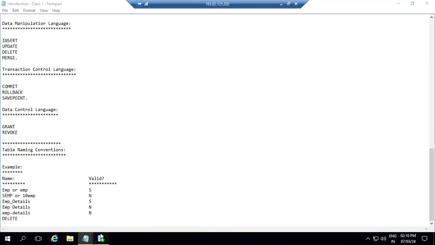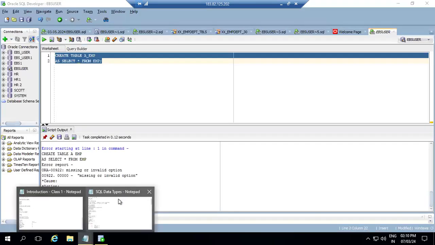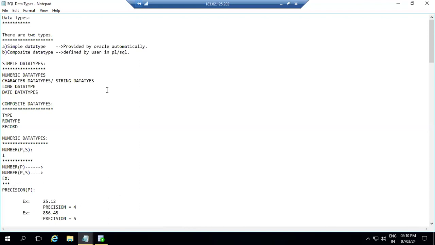Okay. Next we have the next topic, SQL data types. So what do you mean by SQL data types here? The data type is used to specify which type of data a column can hold. It also tells how much memory should be allocated. So what do you mean by data types?